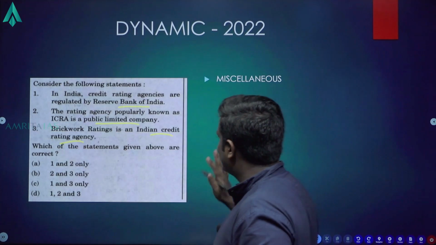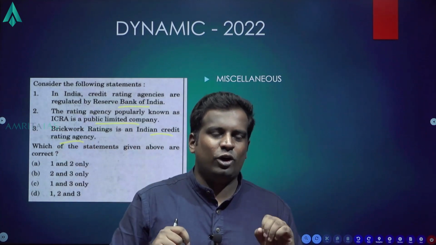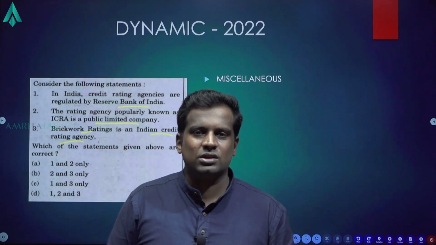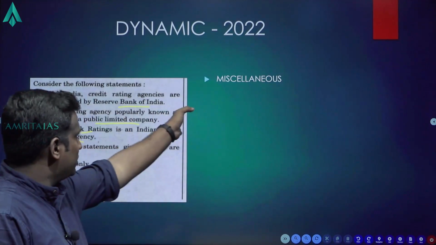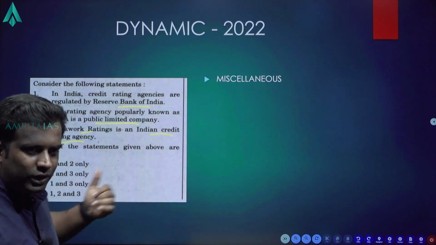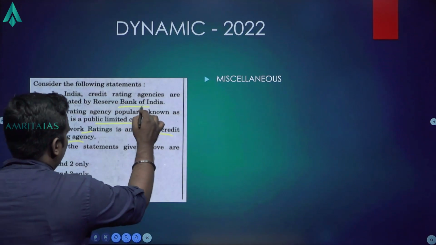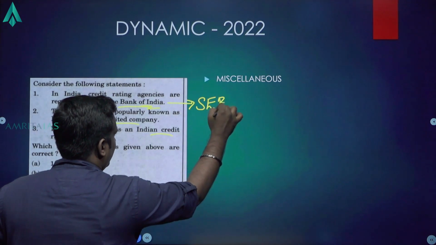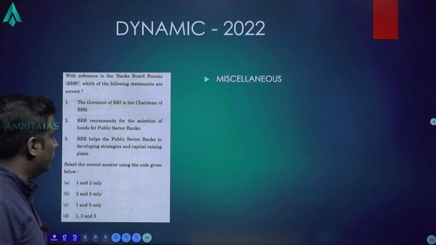So, simply saying again, it's a miscellaneous topic because credit rating agencies are not very important. It also talks about an existing credit rating agency, Brickwork Ratings. So, it's more of a current affair oriented question. That is why it comes under miscellaneous topics. I put it under dynamic too. Okay. They are not actually regulated by RBI. They are rather regulated by SEBI. Just for your information, please do learn about your previous year questions properly.